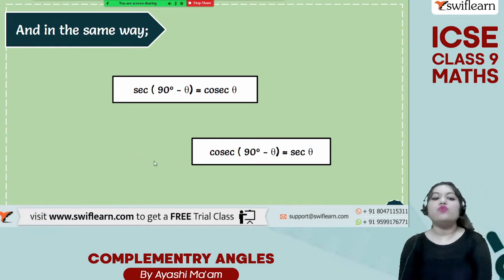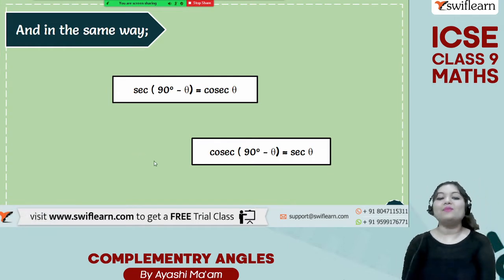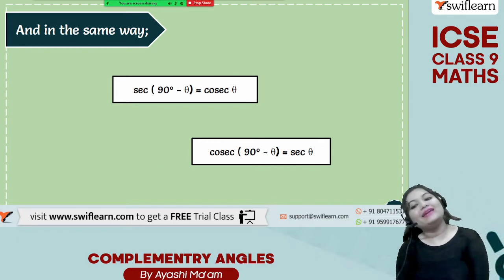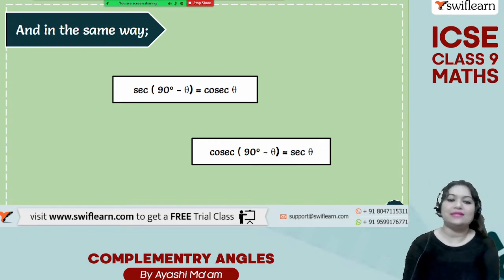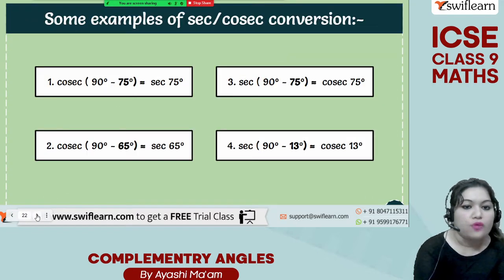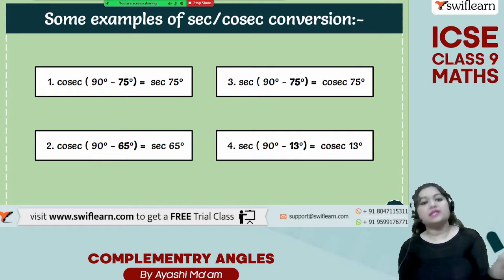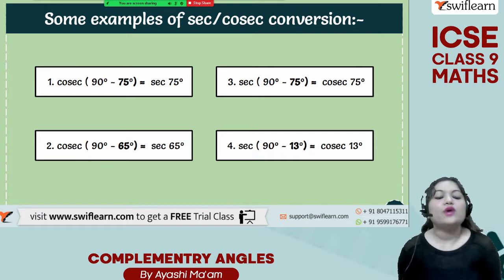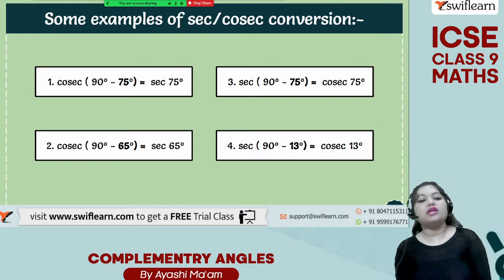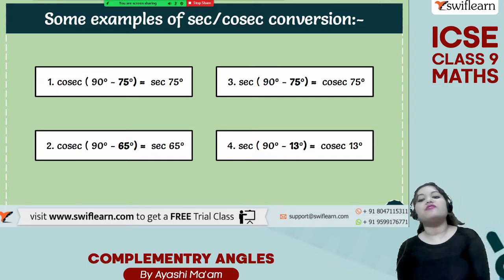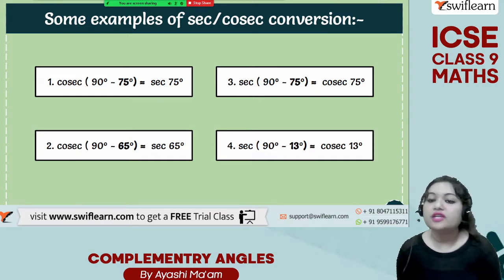Now in the same way, sec of 90 degree minus theta is equal to cosec theta and cosec of 90 degree minus theta is equal to sec theta. Okay. Now see, cosec of 90 degree minus 75 degree will be equal to sec 75 degree, right? Because theta is 75 over here. Cosec of 90 degree minus 65 degree will be equal to sec of 65 degree because theta is 65 over here. Sec of 90 degree minus 75 degree will be equal to cosec of 75 degree.